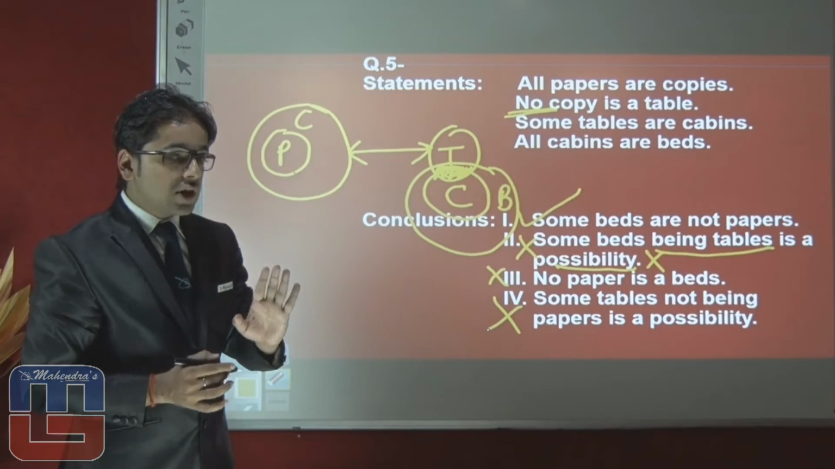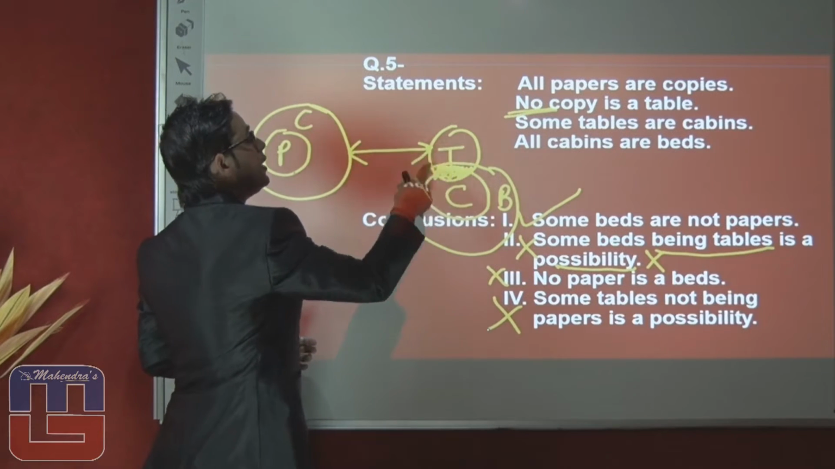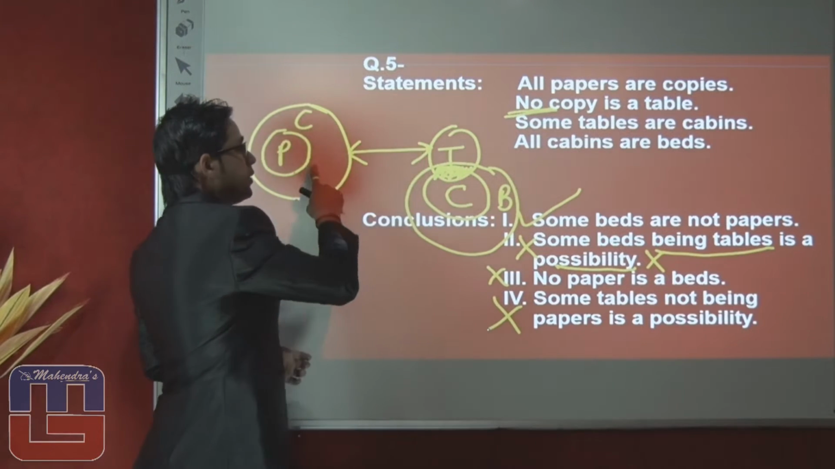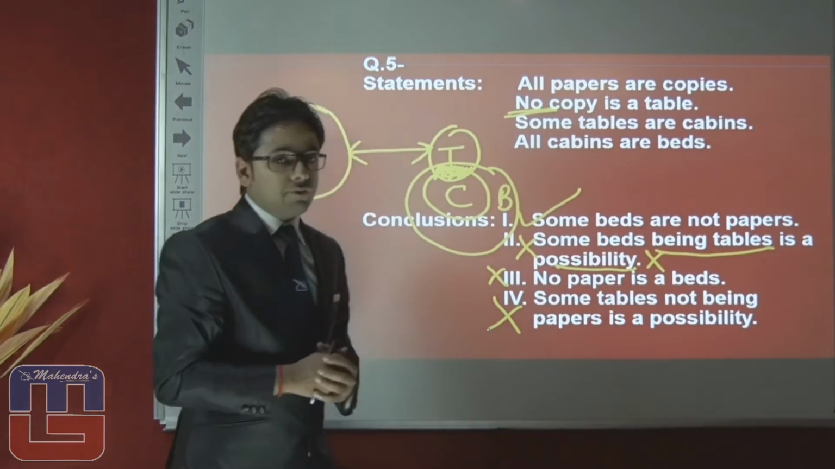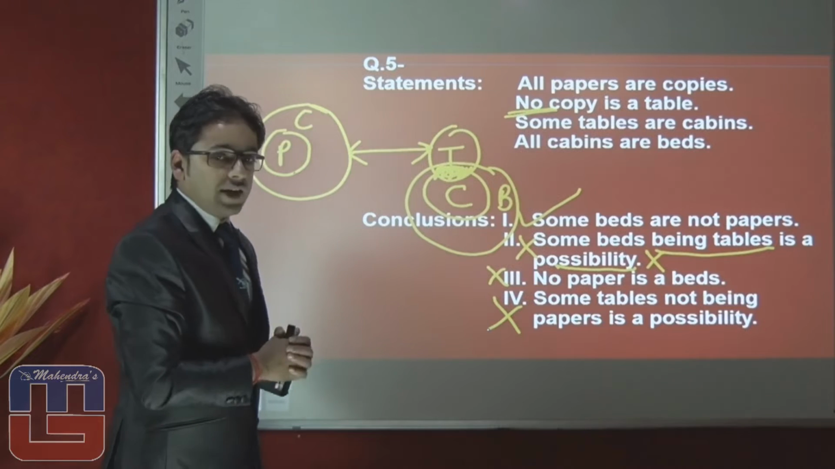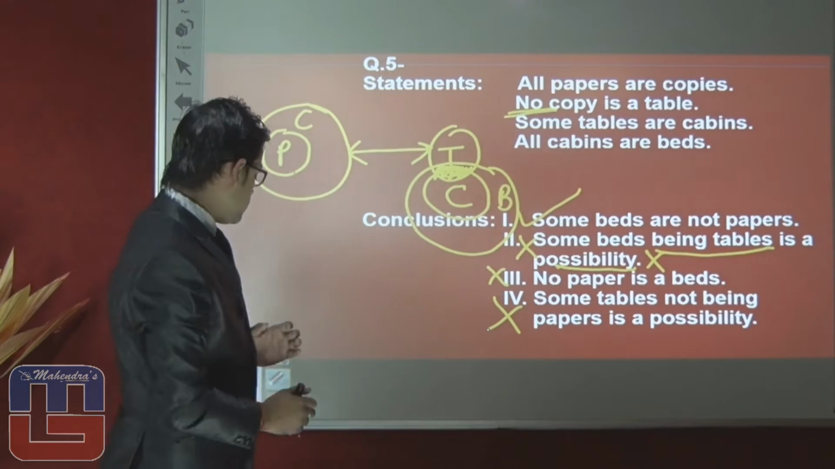Why is it false? Because we already know that all table are not copy and all table are not paper, and they are talking about a possibility. So answer will be false because we have definite information regarding table to paper. Let's move on towards the next question.